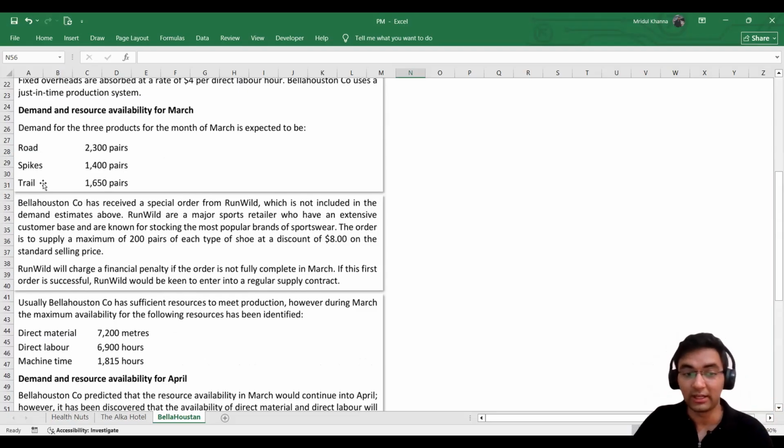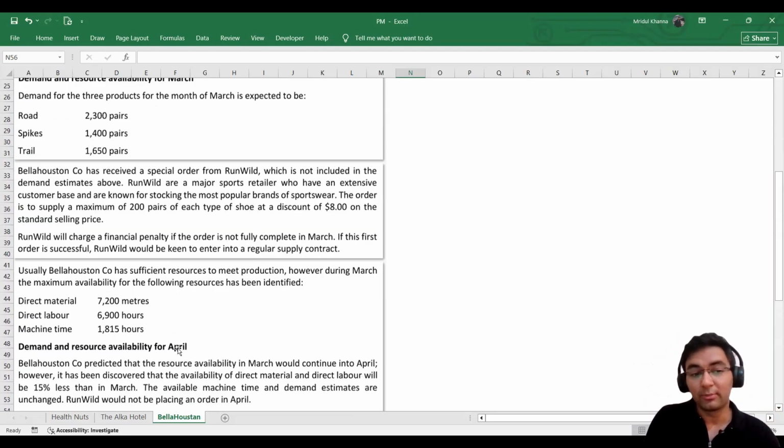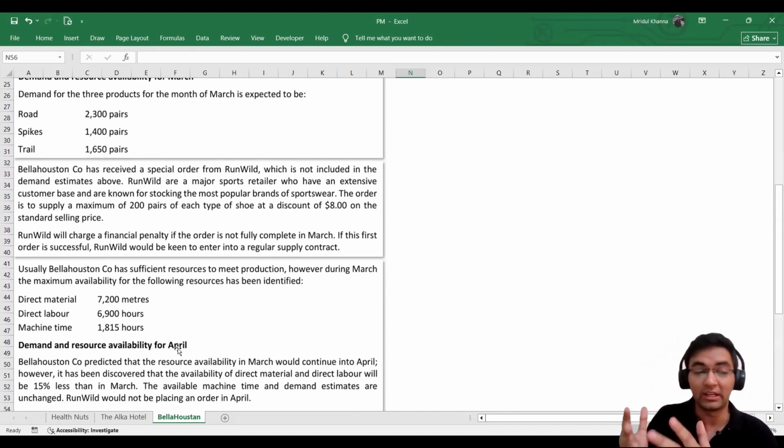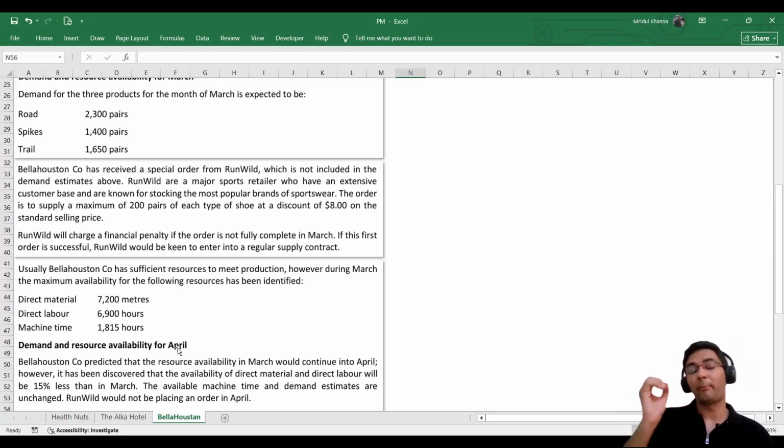For example, if direct material of 70 to 100 meters is not sufficient to meet our demand, it may be that we need more direct material. We have just this much availability, so how can we maximize our contribution from the resources that we have?